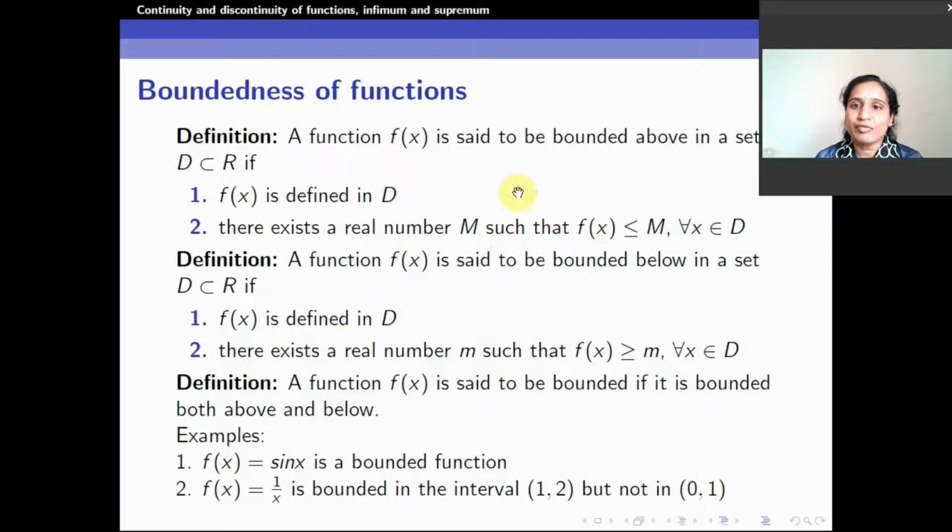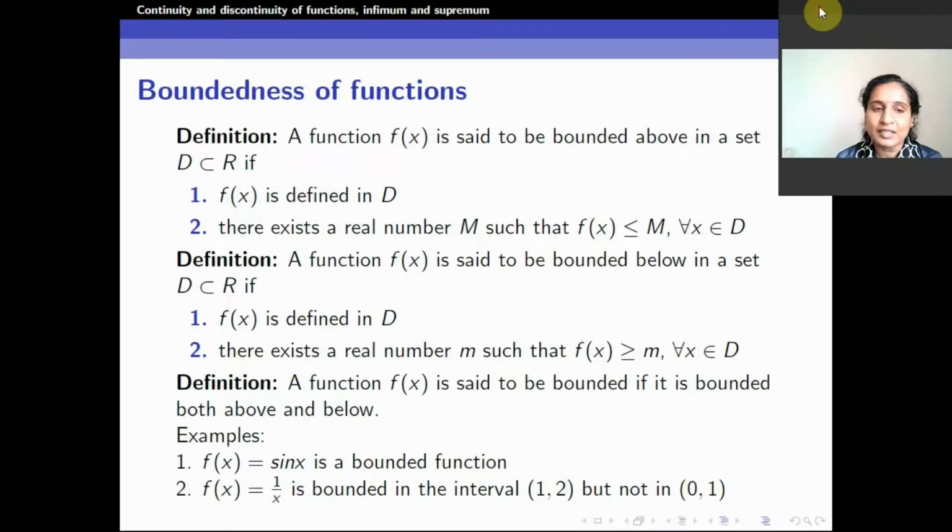A function f of x is said to be bounded above in a set D which is contained in R if f of x is defined in D, and there exists a real number M such that f of x is less than or equal to capital M for all x belonging to D. Simply it means that there is a number above which it cannot go. It is bounded in a set.